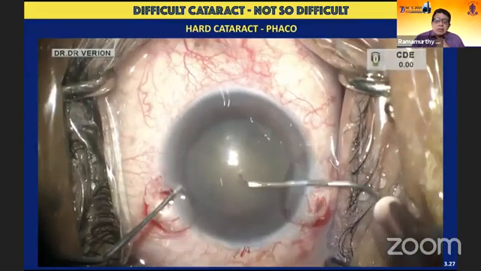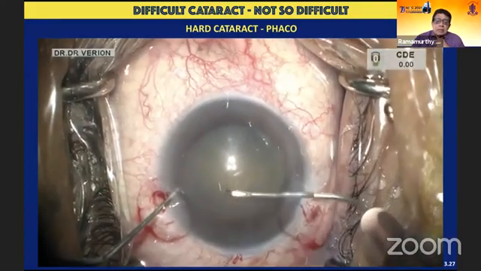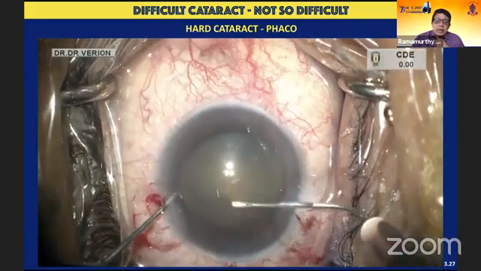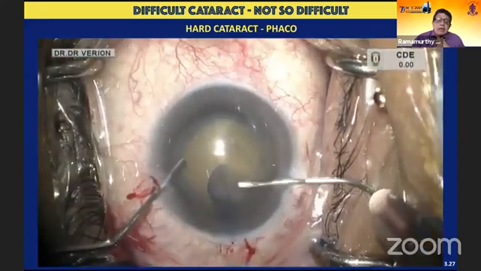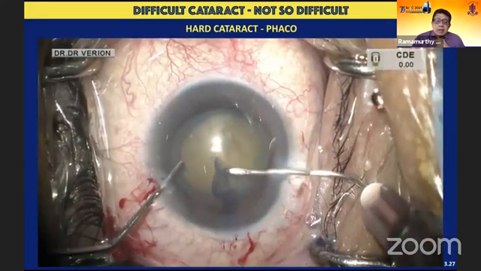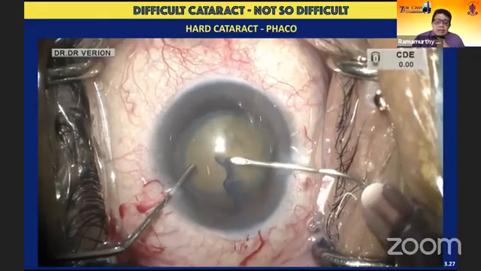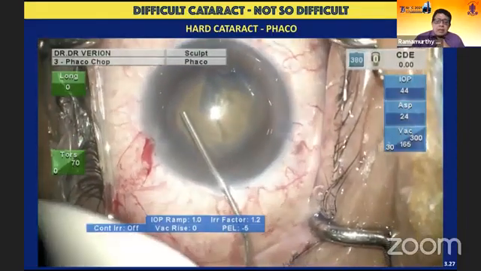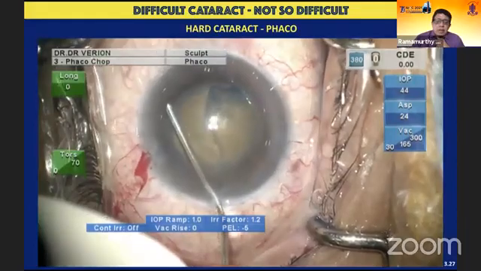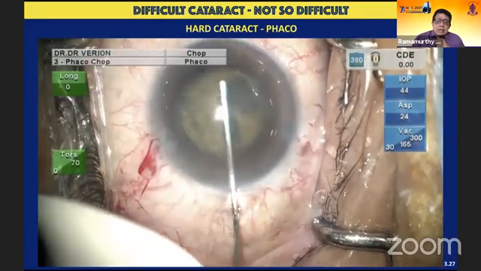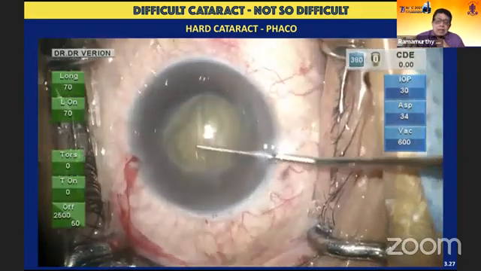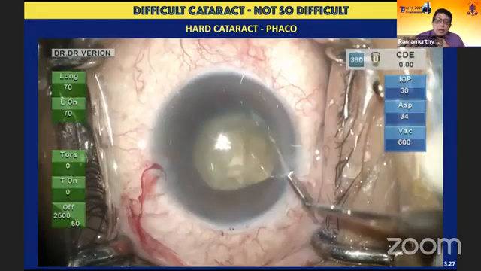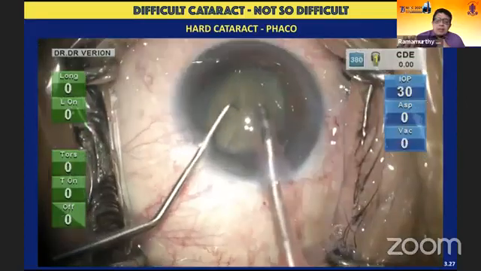One of the things is to create an adequate rhexis, irrespective of the kind of instrument that you have access to. About 5 to 5.5 millimeters is what I aim at, especially in the nasal temporal direction, so there's enough area for you to create a chop. That's a hydrodissection just being done in one quadrant because I'm seeing the nucleus moving forward. It's extremely important that you make sure the lens is completely mobile.